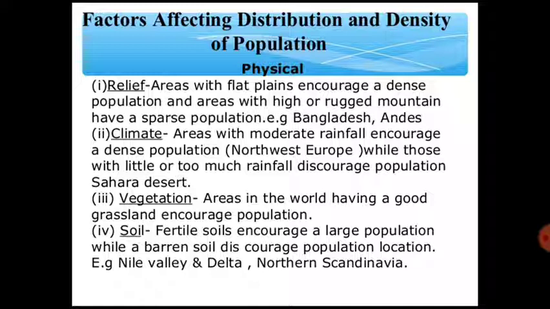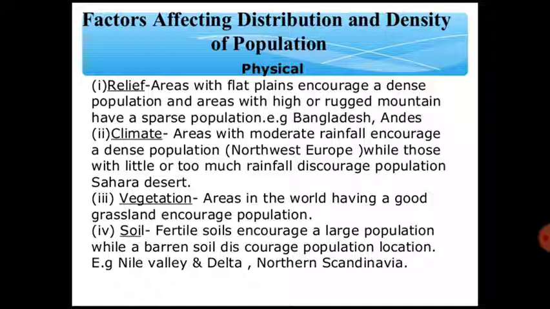How is relief responsible for the uneven distribution? While talking about the topography of any place, somewhere we can see mountains, somewhere plains, and somewhere plateaus.